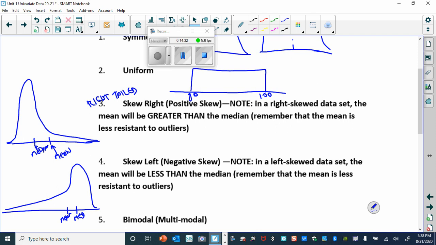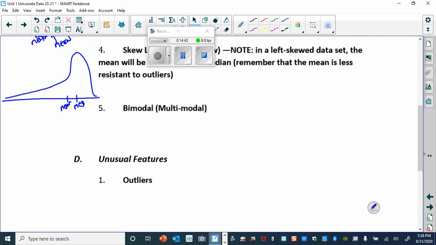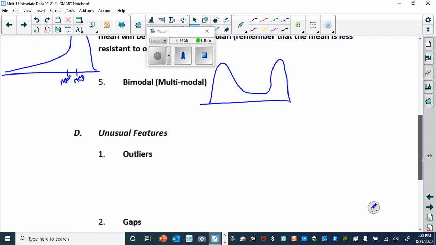That the right skewed is going to pull the mean more than it's going to pull the median, and the left skewed is going to pull the mean left more than the median will. And we have other shapes that are kind of like bimodal. That's just saying it's got 2 peaks. Bimodal, something like that.